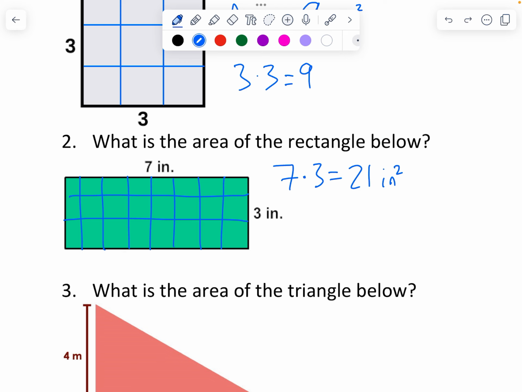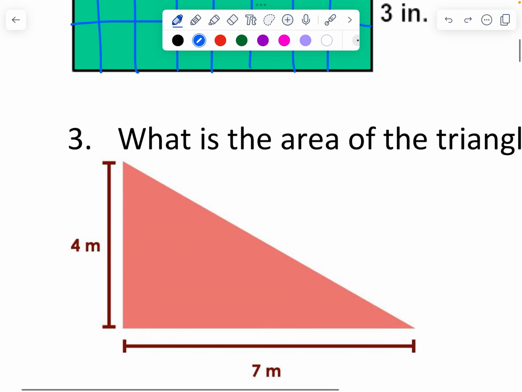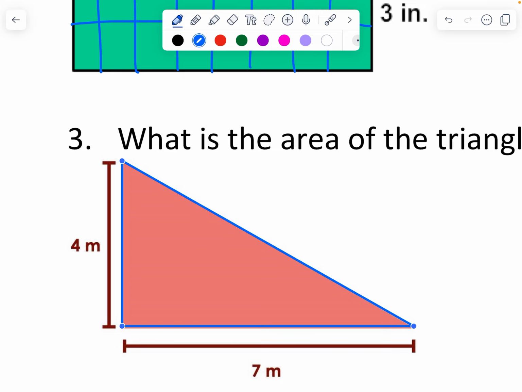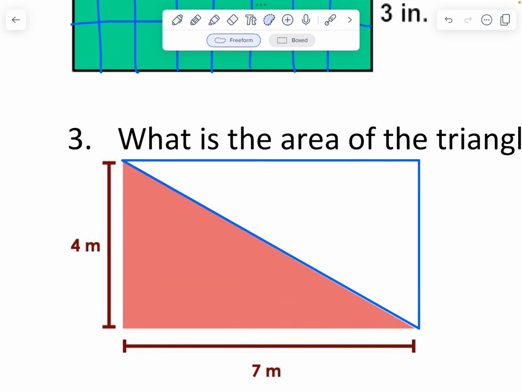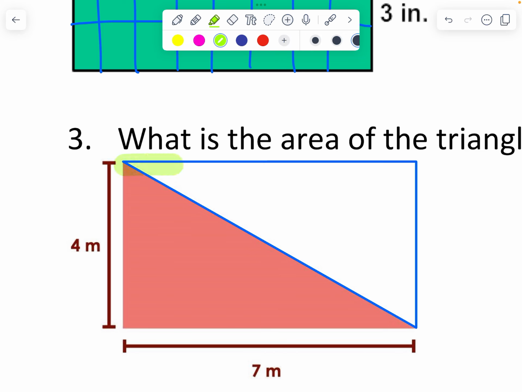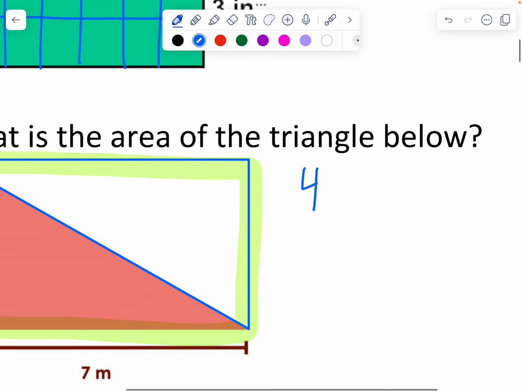For a triangle, it's similar to a rectangle. If you think about the triangle that you have, and you took a copy of that triangle and rotated it around, it would actually make a rectangle. So if you think about this as being the rectangle, this rectangle would have an area of 4 times 7, which would equal 28.